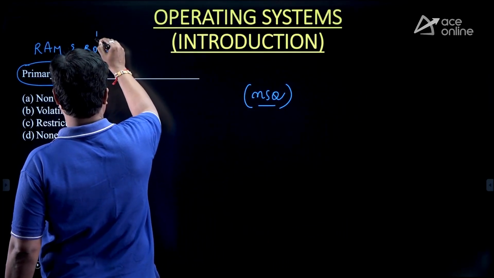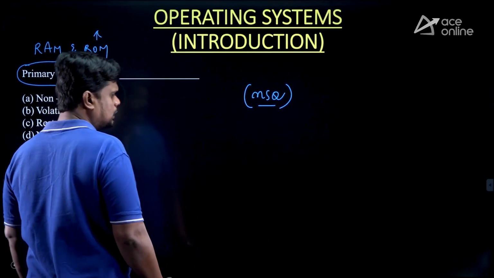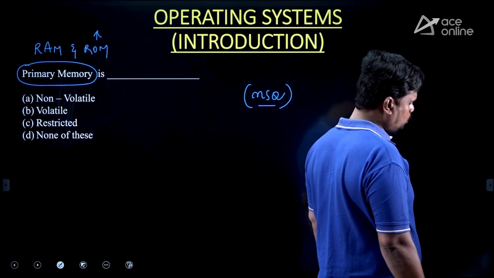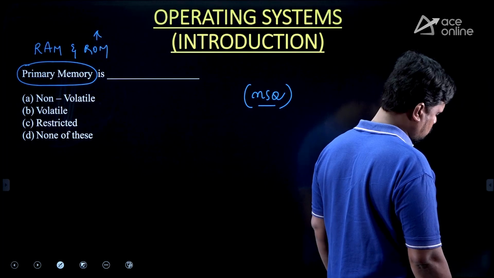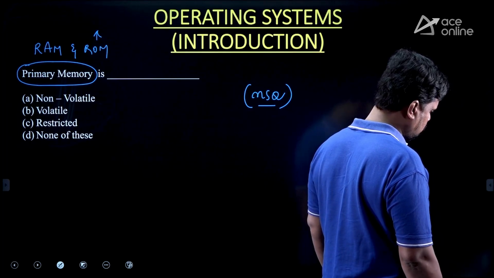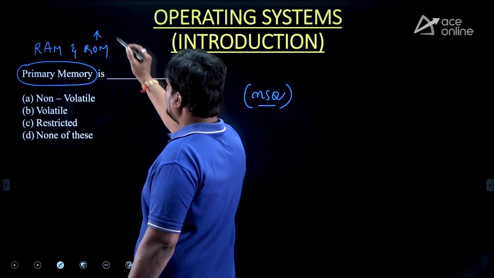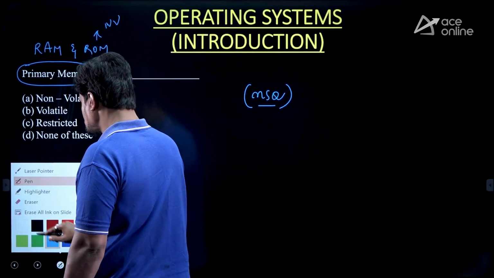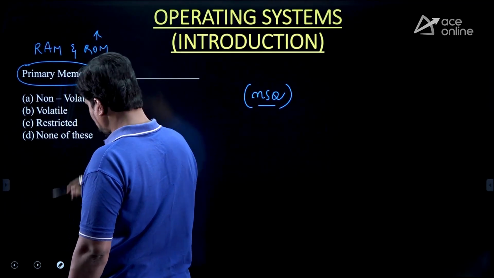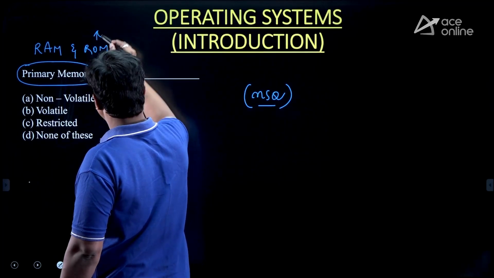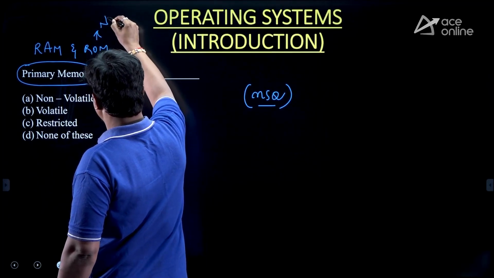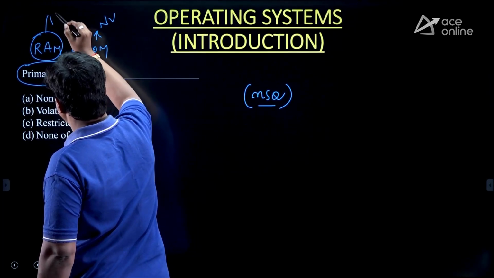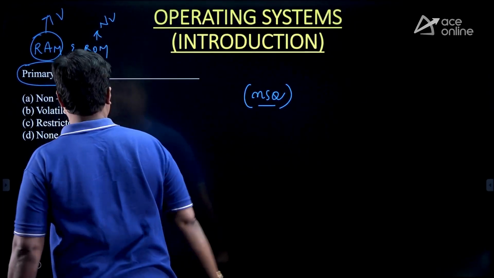Then what about your ROM? What kind of memory is it? Is it volatile or non-volatile? ROM is non-volatile. But what about your RAM? RAM is volatile, right?